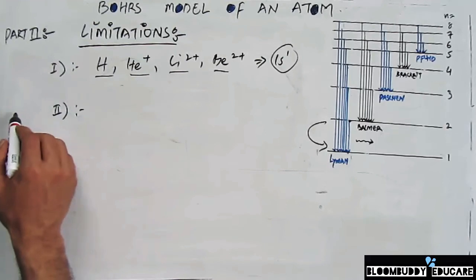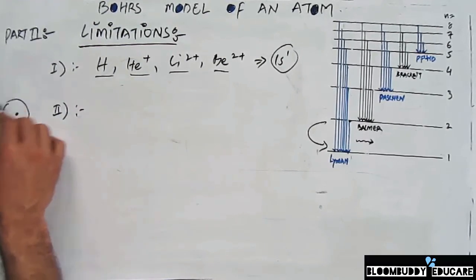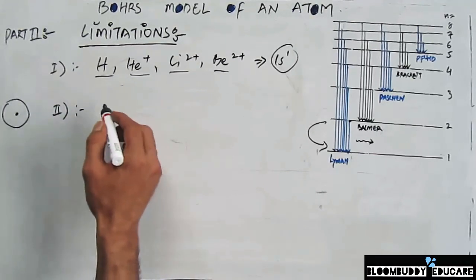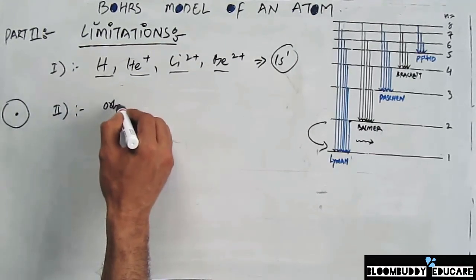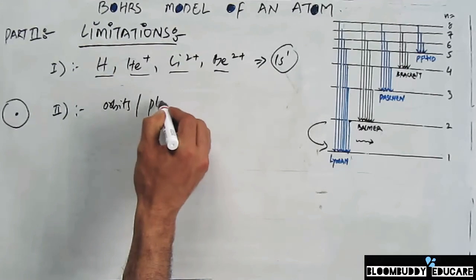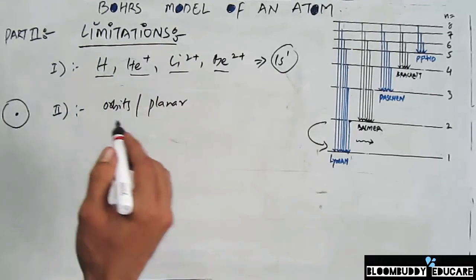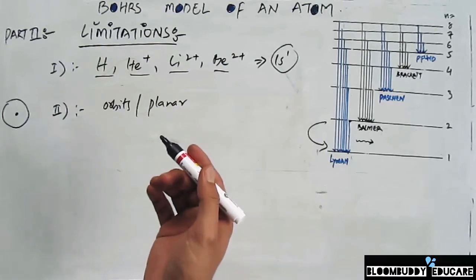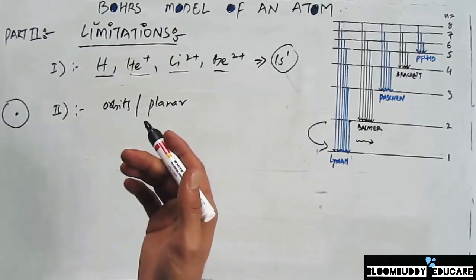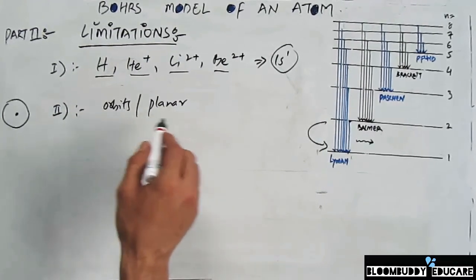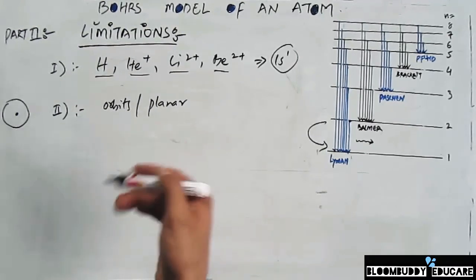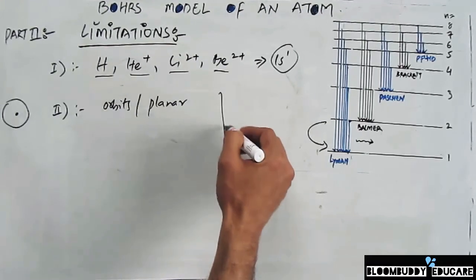revolve in circular orbits. In other terms, Bohr says that the orbits in which the electrons revolve are always planar, or always in the same plane. But nowadays, we know that electrons don't revolve in a planar orbit, and the orbits are basically three-dimensional in space. So orbits are basically three-dimensional.